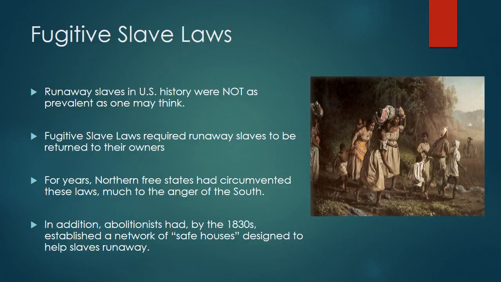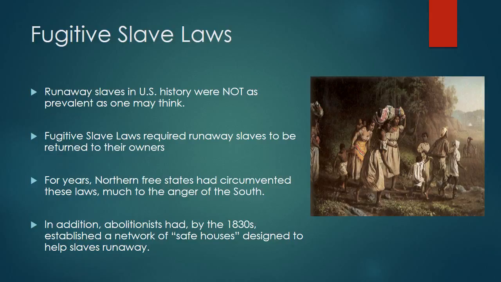So for a slave to run away to freedom, they're going to have to cross thousands of miles of territory. They're just not going to make it. Okay? Because it's not like there won't be people out there looking for them. Every county and every single state of the South had slave patrols that went out every night looking for slaves that were running away. If you were living in southern Mississippi and you needed to get to the north or even to Canada to be free, you were never going to make it.